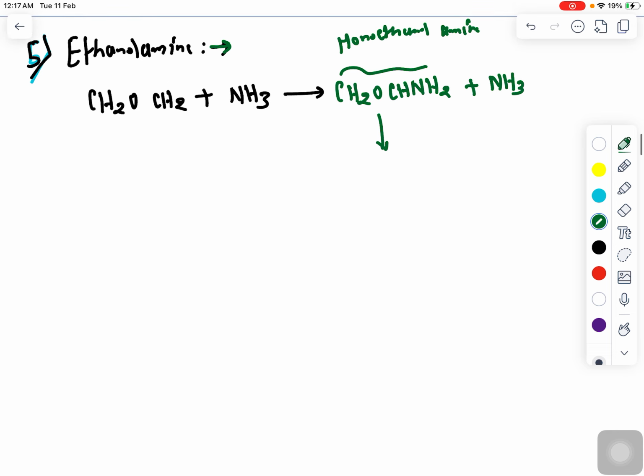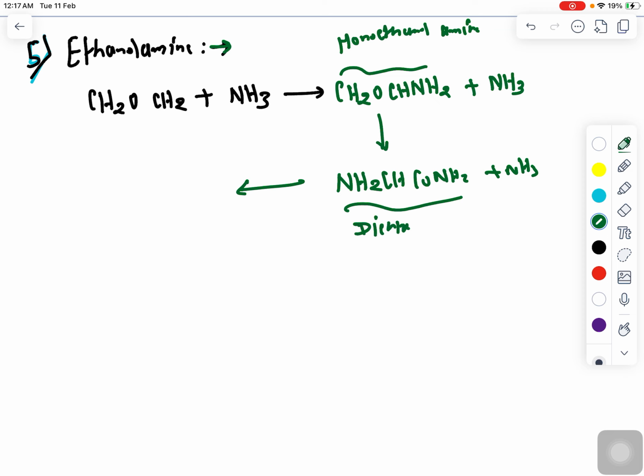This monoethanolamine will get converted into diethanolamine, and you will see that NH2, it will form NH2 CH2CH2OH plus again NH3, and this reaction is happening, and this is called the diethanolamine, and this diethanolamine will get converted into triethanolamine.